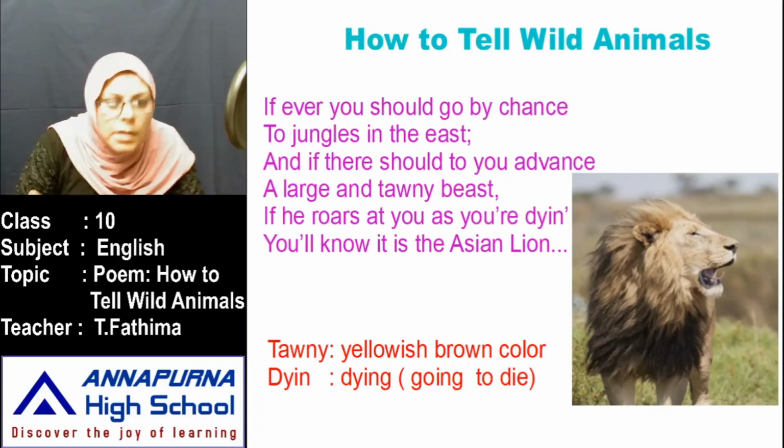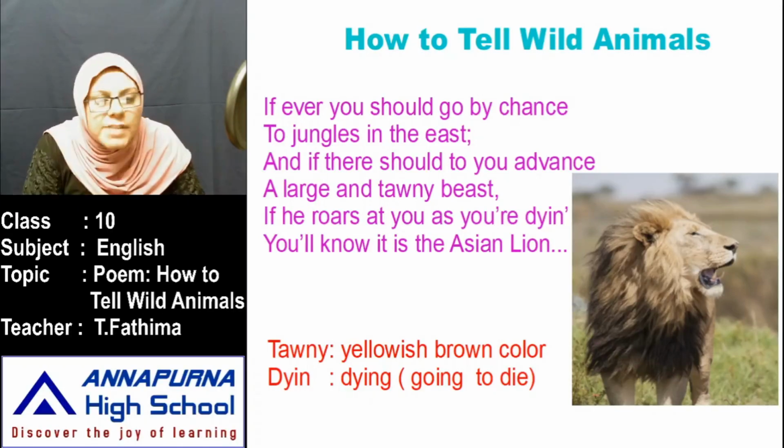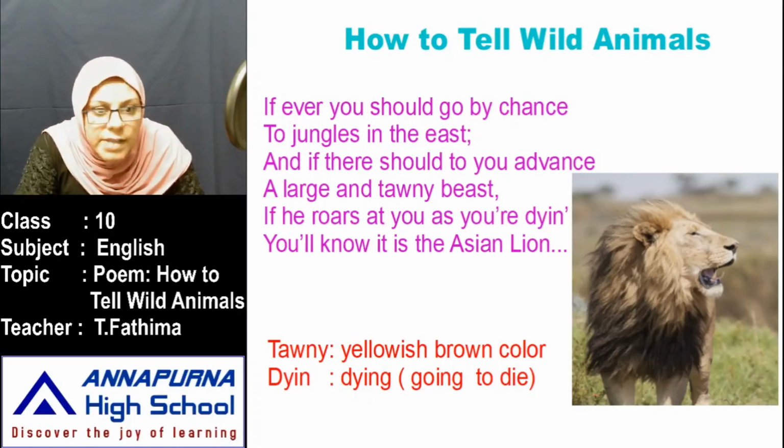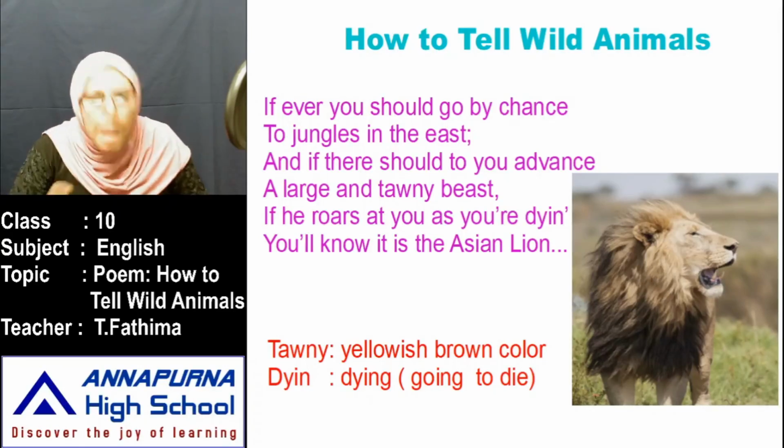When they write, they are given permission to change the spellings according to the rhyme scheme or the rhyming words. In the last, all the ending words, they change the spellings. So when they change the spellings according to the rhyming scheme, that changing of spellings is called poetic license.